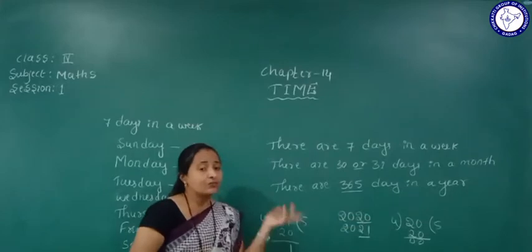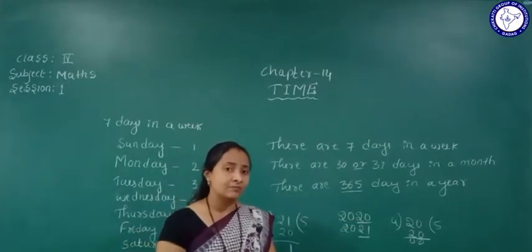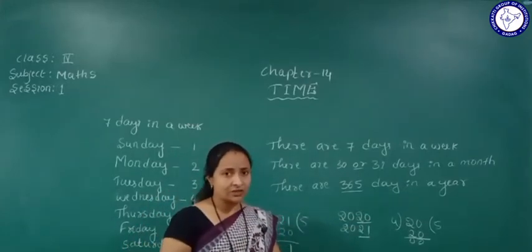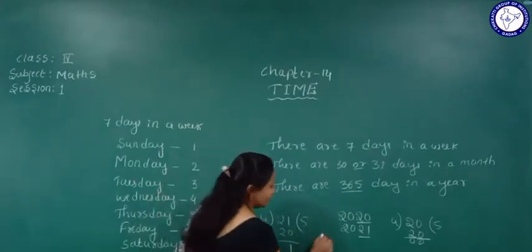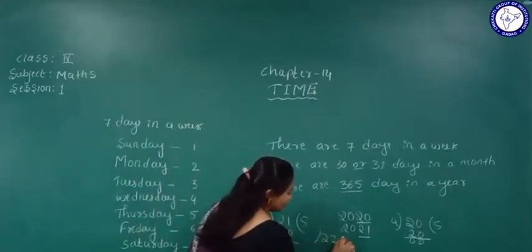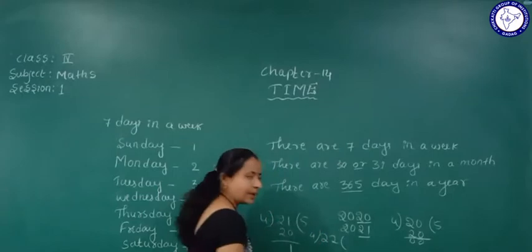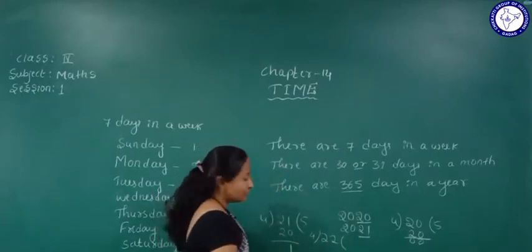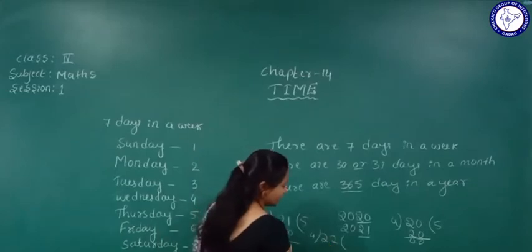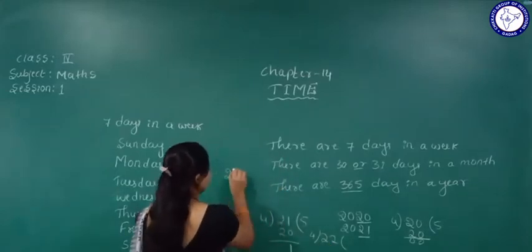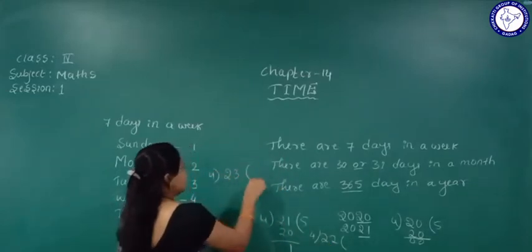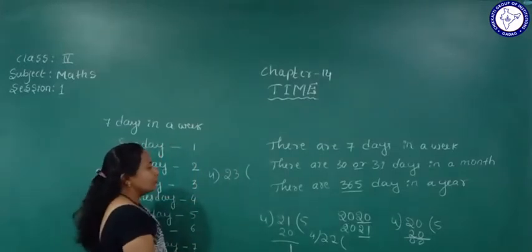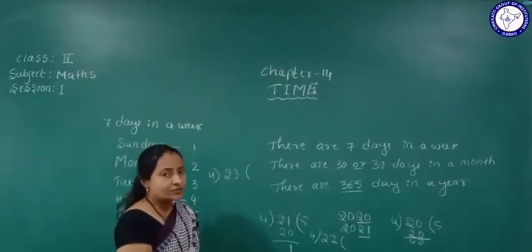So when does the next leap year come? Now it is 2021. 2022 also does not come, because 22 is not divisible by 4: 4 fives are 20, 4 sixes are 24. Next, 23 is also not divisible: 4 fives are 20, 4 sixes are 24.